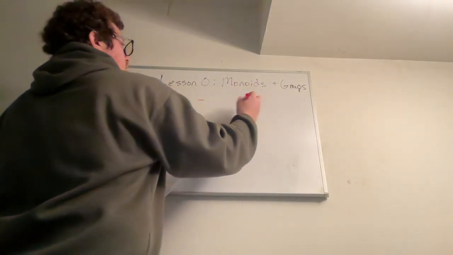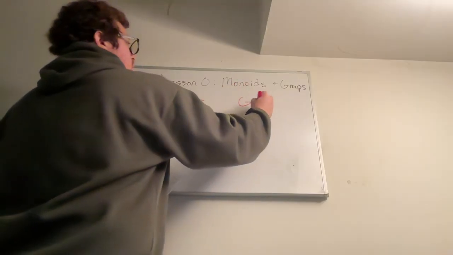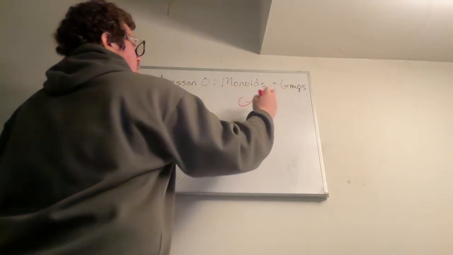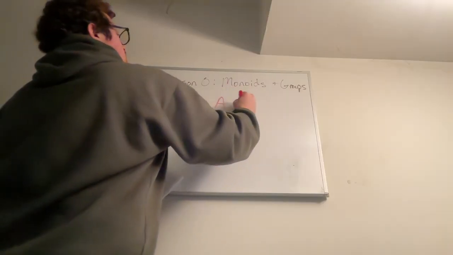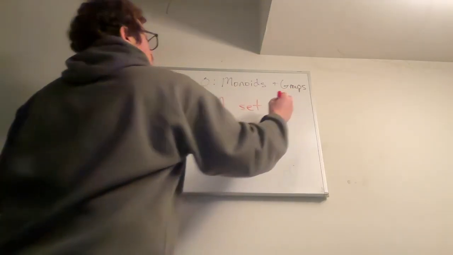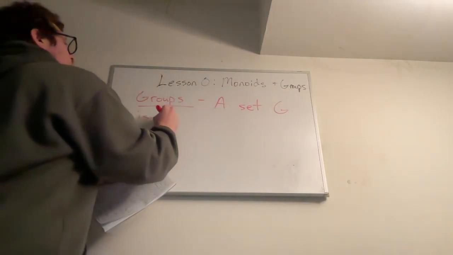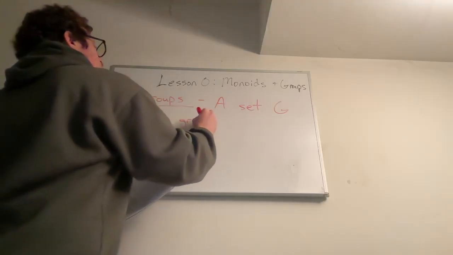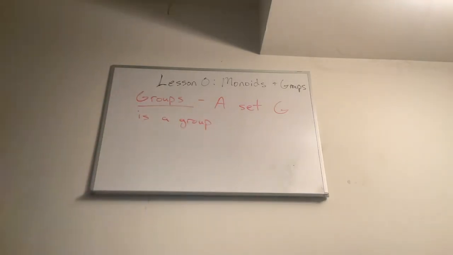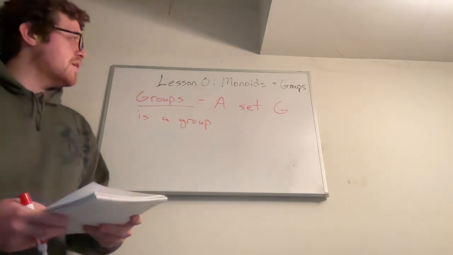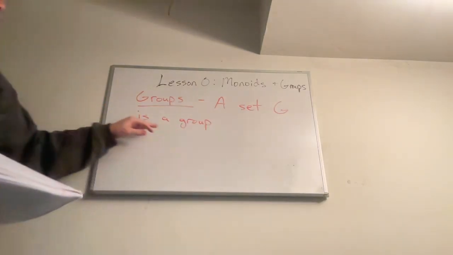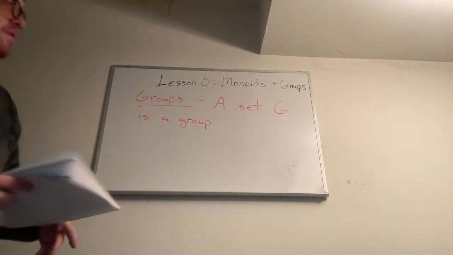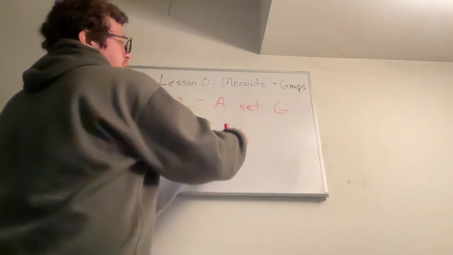Let's see, how do I want to write this? So a set G is a group. This is just our S from before, but now I'm calling it G since it's a group. It's some set, and it's a group if it's first a monoid.